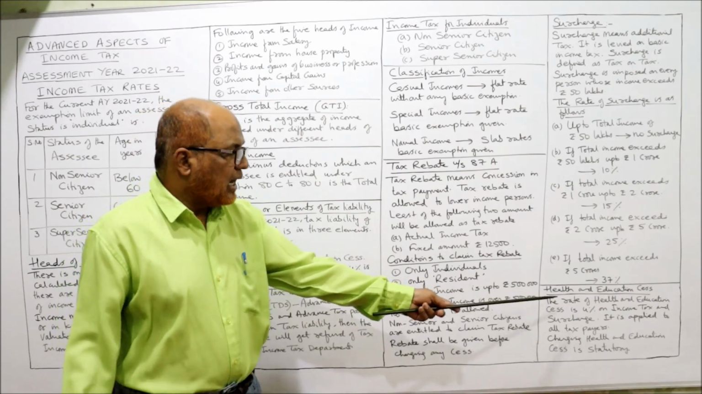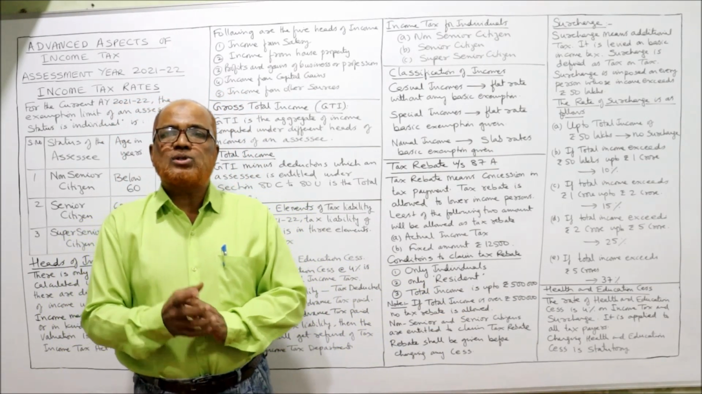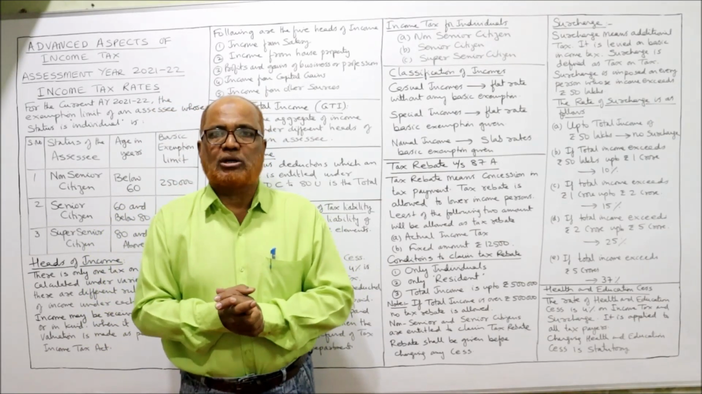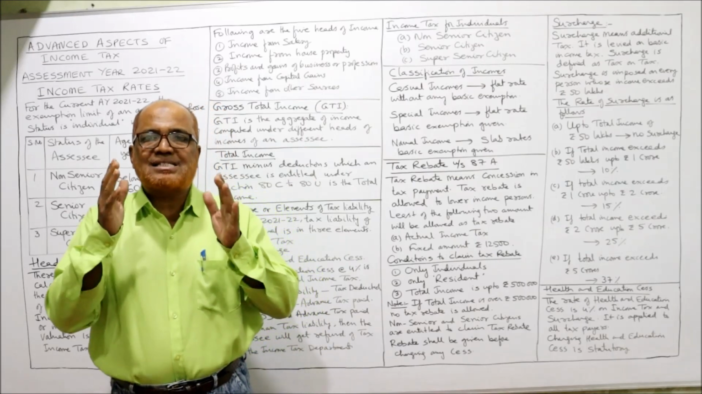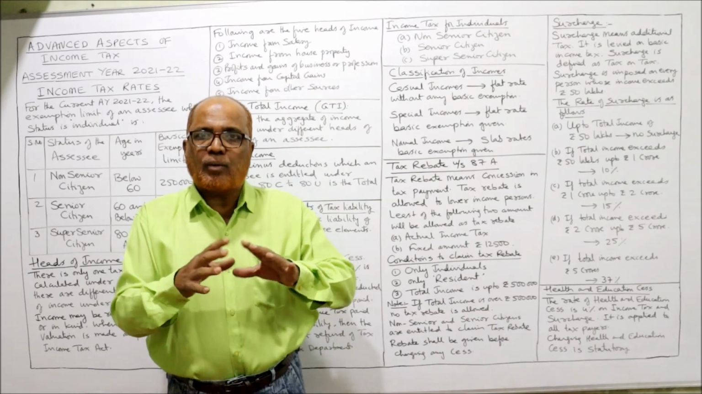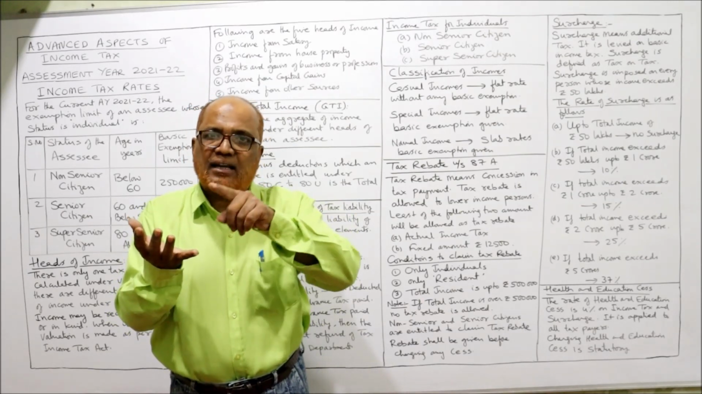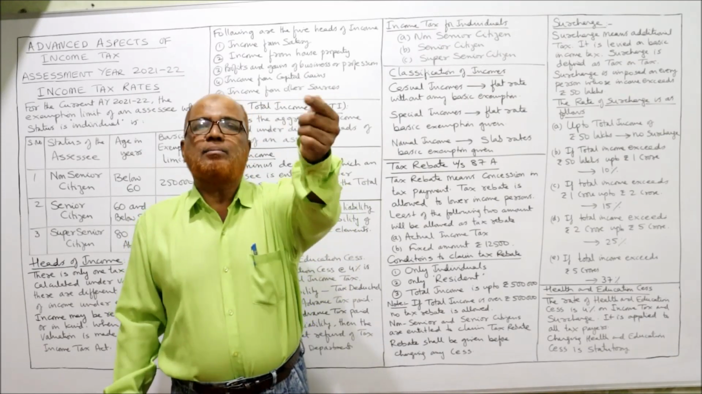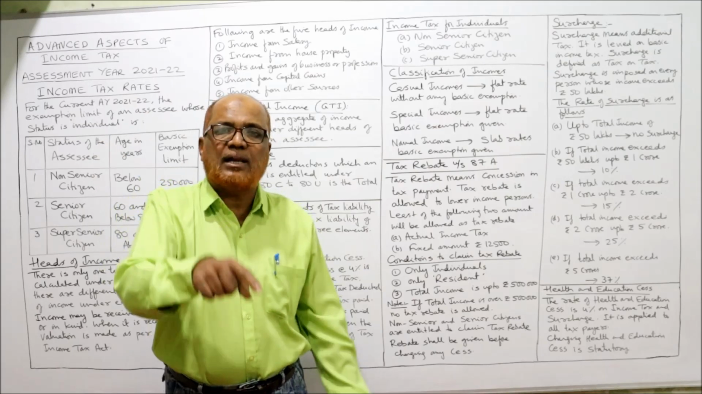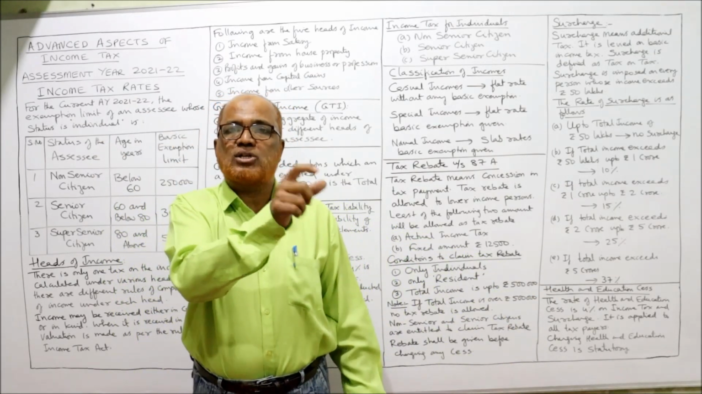That is a surcharge. Last item is health and education cess. The government is imposing a special tax for development of health and education. This is a compulsory statutory tax, 4% on the tax. So first we calculate the basic income tax. To this we add the surcharge. The basic income tax plus surcharge. Whatever total you get, on that total tax, you calculate 4% health and education cess.